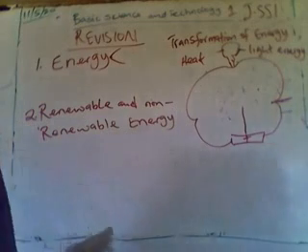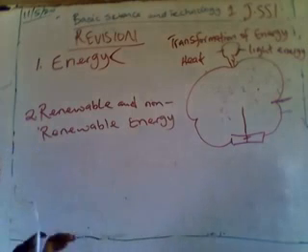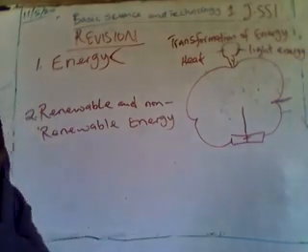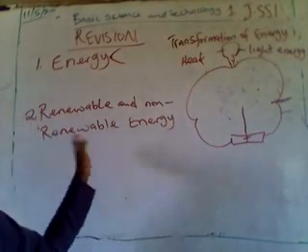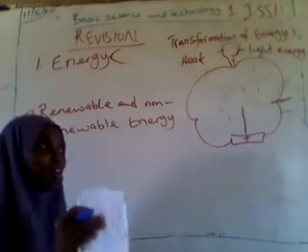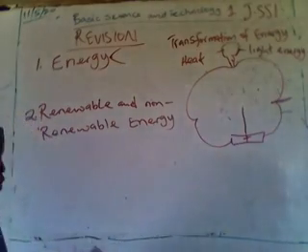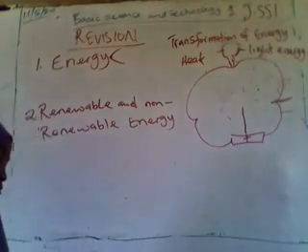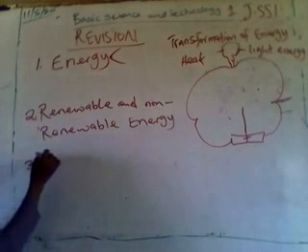After energy, we talked on renewable and non-renewable energy. I told you that renewable energy are energy sources that can be replenished at a faster rate, while non-renewable energy are energy sources that cannot be replenished at a faster rate. And renewable energy sources come from natural sources, while non-renewable energy sources come from artificial sources.